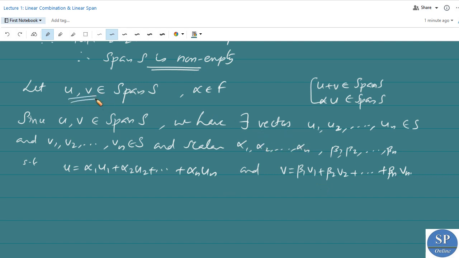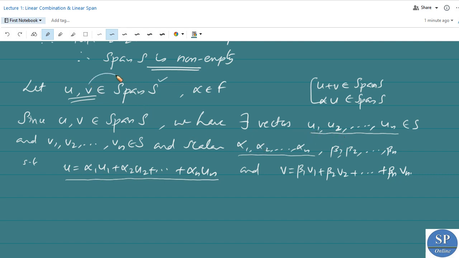Because u and v belong to span S, they are linear combinations of elements of S. Since u belongs to span S, there exist elements u1, u2, etc., un belonging to S and scalars alpha 1, alpha 2, etc., alpha n such that u is alpha 1 u1 plus alpha 2 u2 plus etc. alpha n un. That is, u can be expressed as a linear combination of these elements.